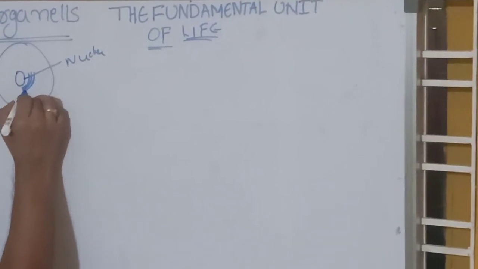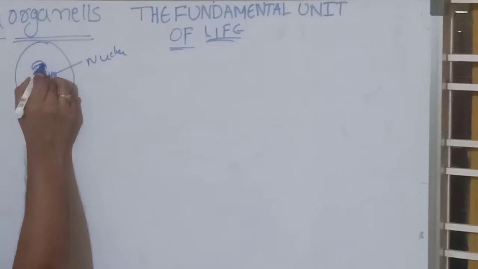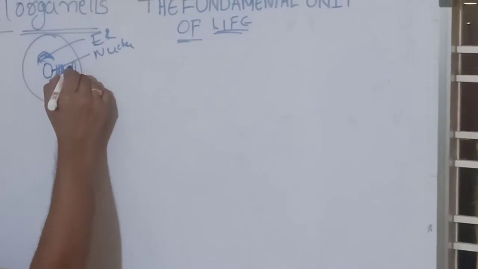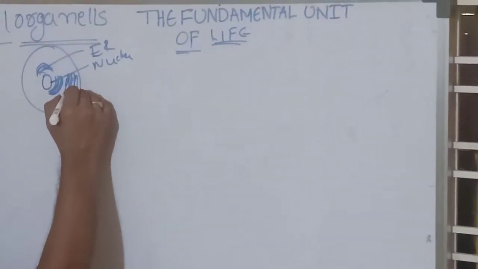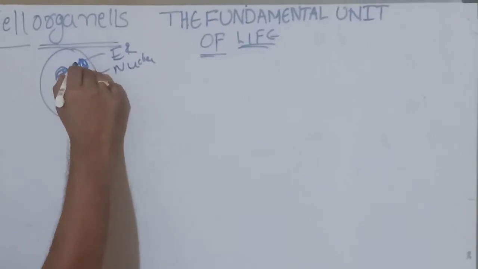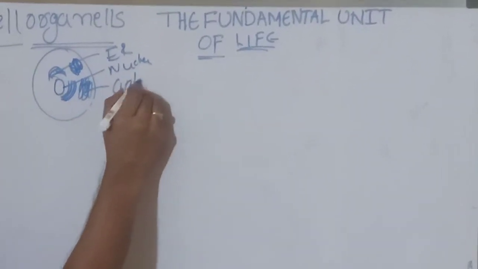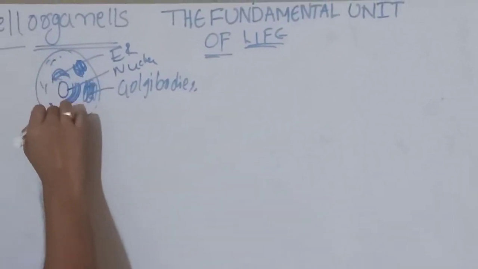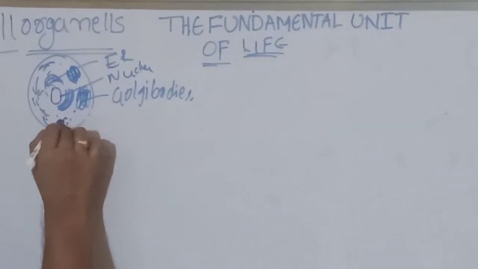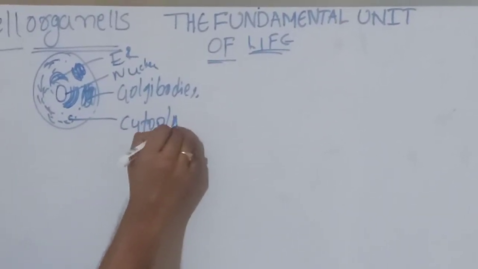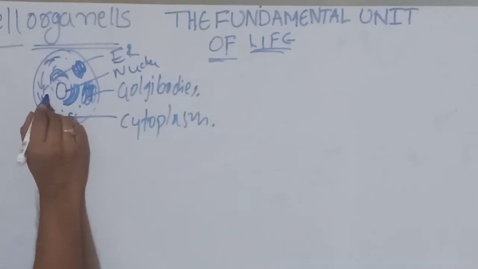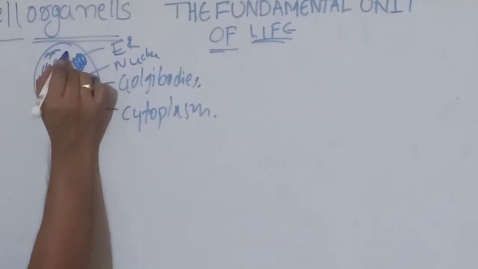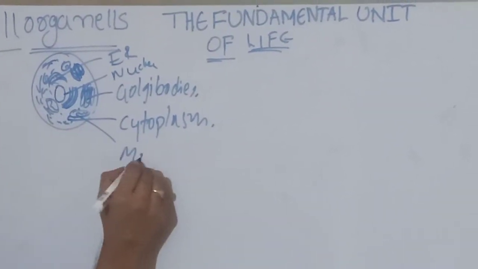endoplasmic reticulum, we can call ER, endoplasmic reticulum, and Golgi bodies, which are folding structures, Golgi bodies or Golgi apparatus, and cytoplasm, which is the liquid portion, and mitochondria.